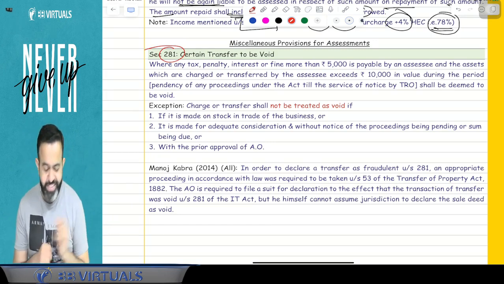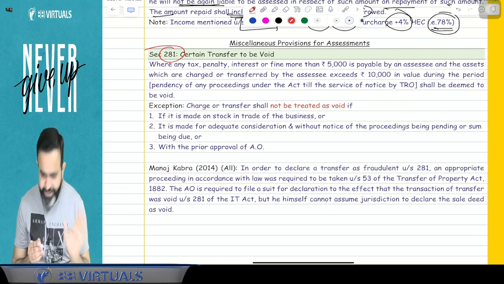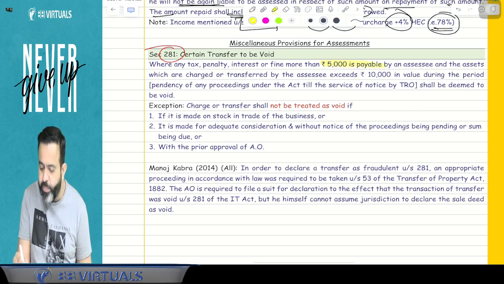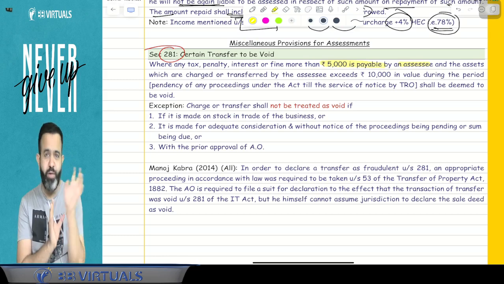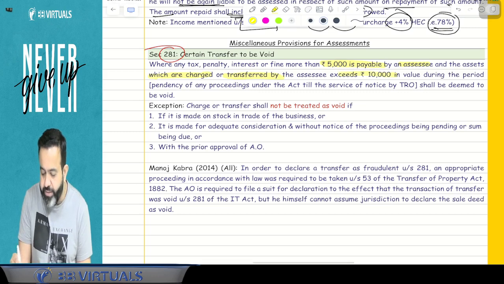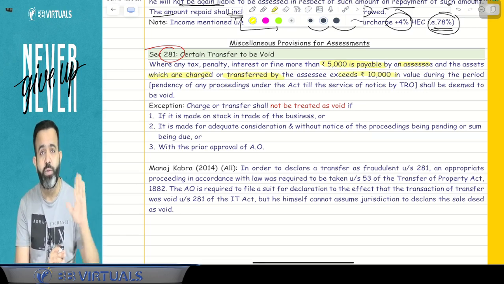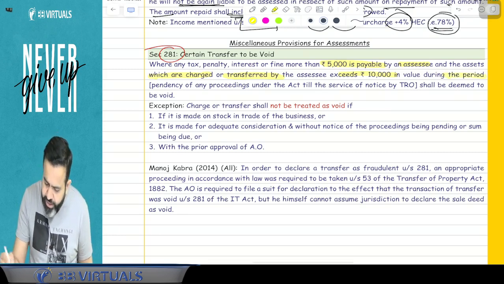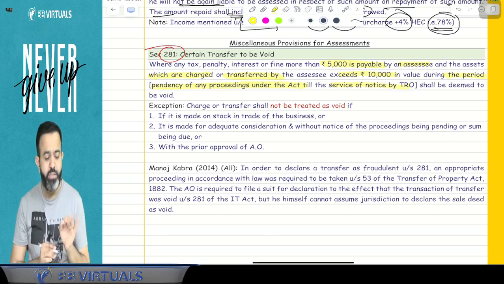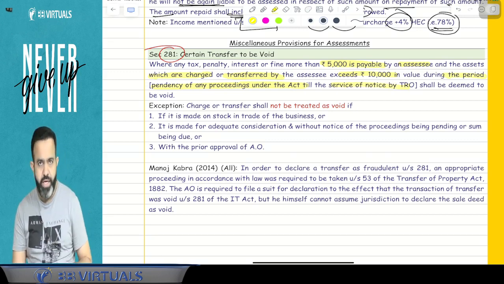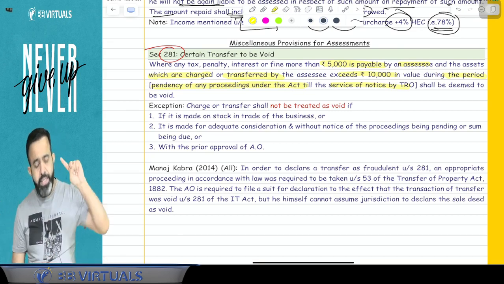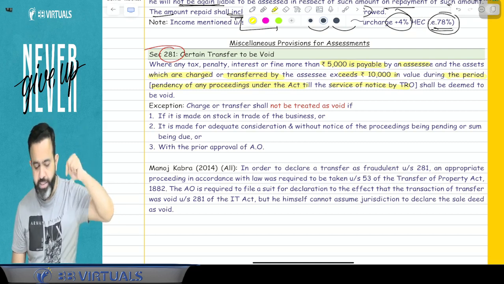So here what this section says, try to understand. Where any tax or penalty or interest or fine, anything more than 5,000, is payable by the assessee, and the asset which is charged or transferred by the assessee is more than 10,000, means you have transferred an asset of value more than 10,000, during the pendency of any proceeding under the Act till the service of notice by the TRO. TRO means tax recovery officer. So guys, when your assessment starts, that is called the pendency of assessment, till the service of notice by the TRO.